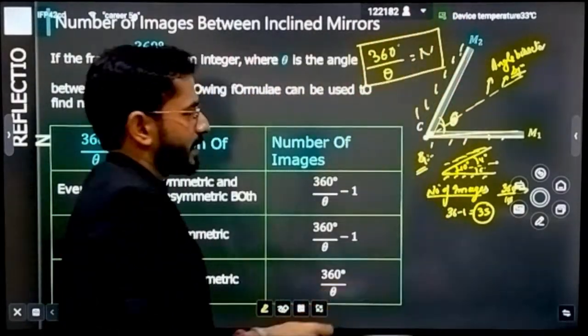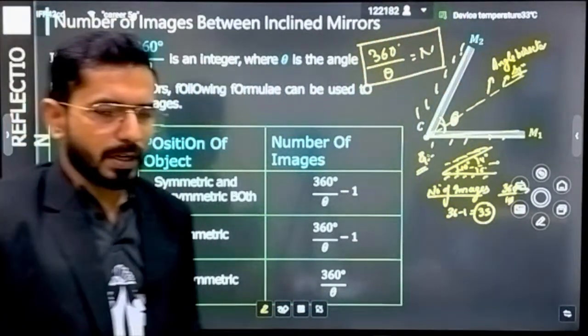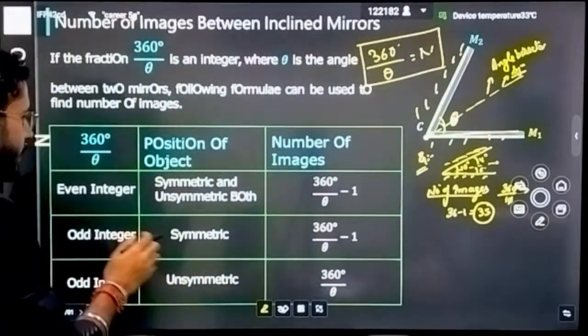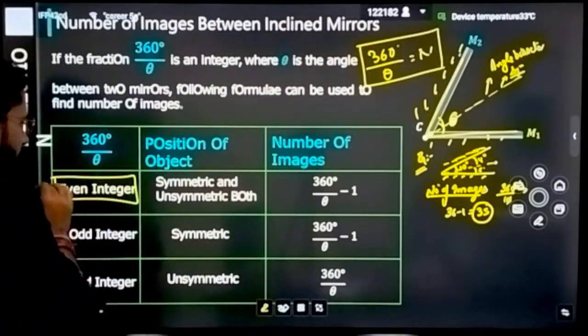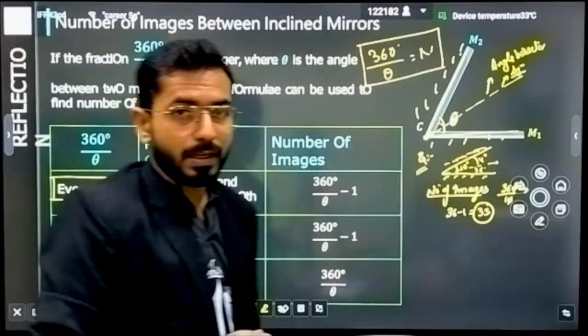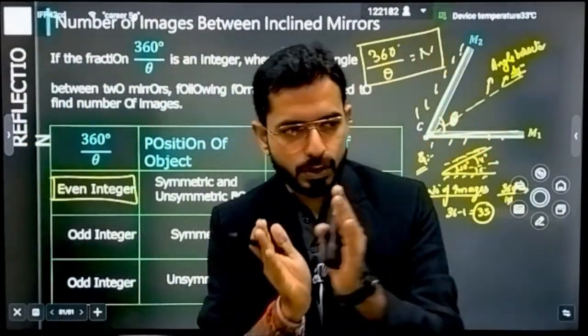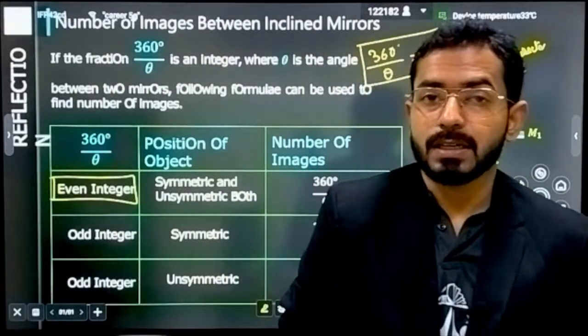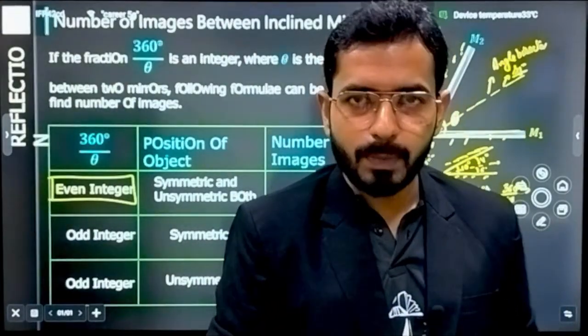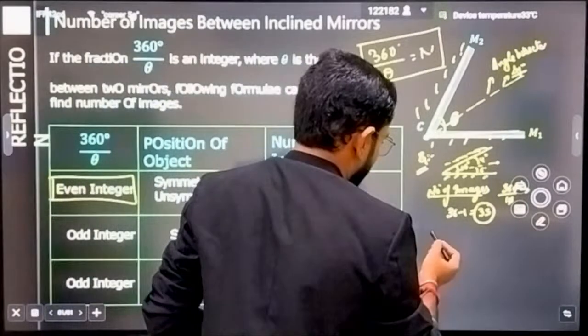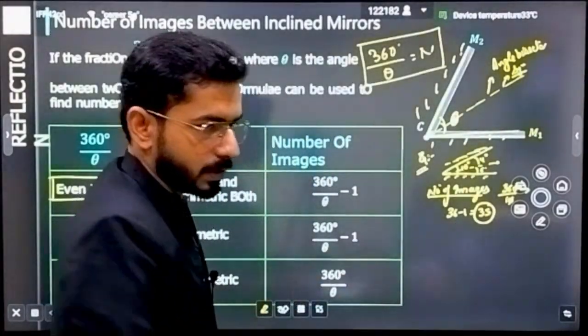And the number of images has direct formulas that you can apply and get your answers. What is the answer? If this n is coming as an even integer, then the number of images that will be formed by these 2 mirrors that are bent to each other is equal to n minus 1.